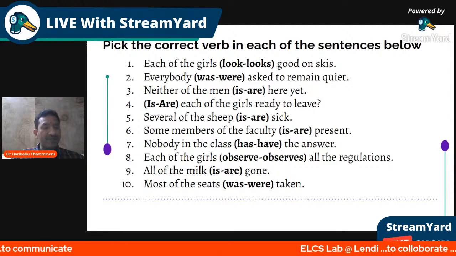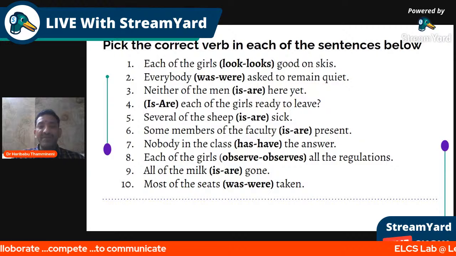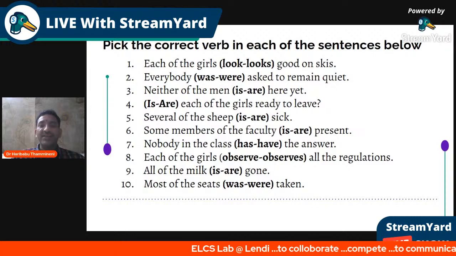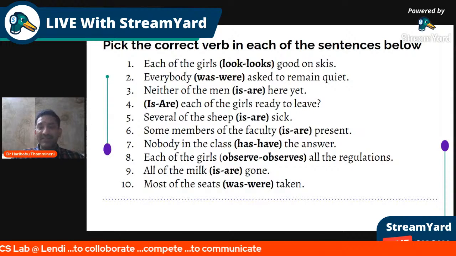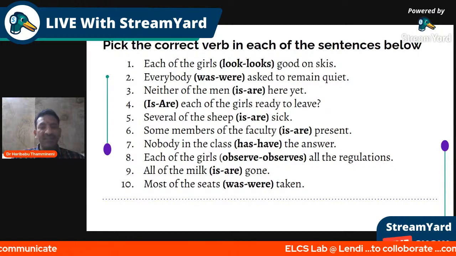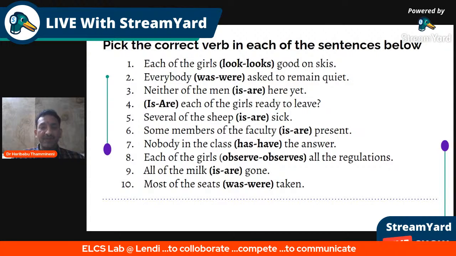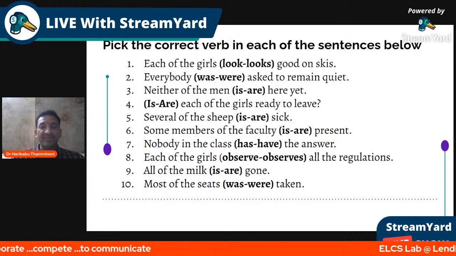Hope friends who are already on live could answer that well. So neither of the men. Remember, it is a trap. Men is looking plural. Still, neither of the men resembles the meaning of not any one of the two men. Is here. Each of the girls ready to leave. Each is singular again, no doubt in it. Is each of the girls ready to leave? Several of the sheep, when you take up several as the subject here, several is plural, so it takes are.